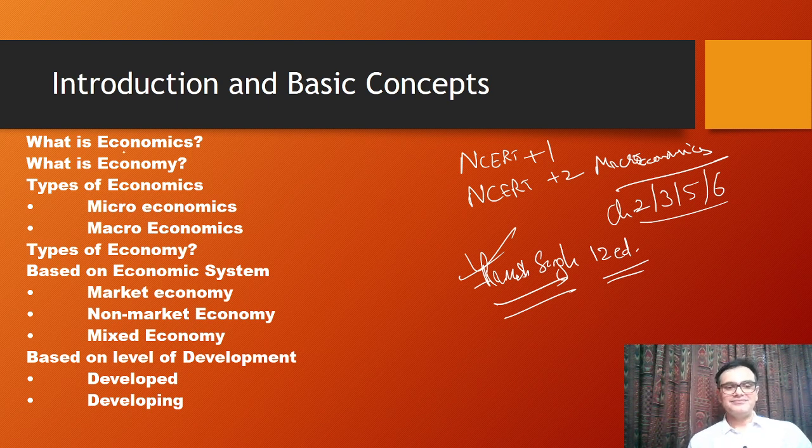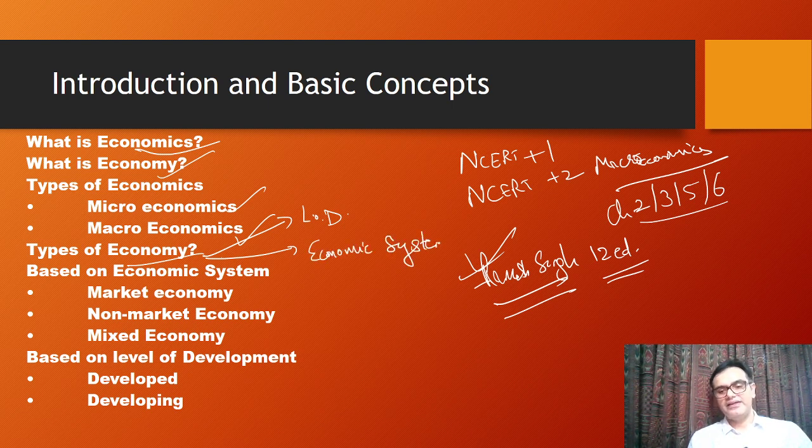Now, moving on. First off, what is economics? What is economy? Types of economics, the micro and the macro. Types of economy: we cover it on the basis of level of development, and on the basis of your economic system or the ideology on which the economy is functioning. Capitalist, socialist or mixed. India, as you know, is a mixed economy. We also call these economic systems market, non-market and mixed. That is another way of studying the same thing.